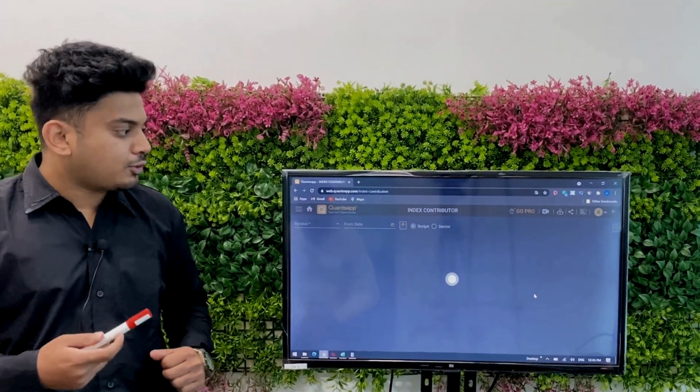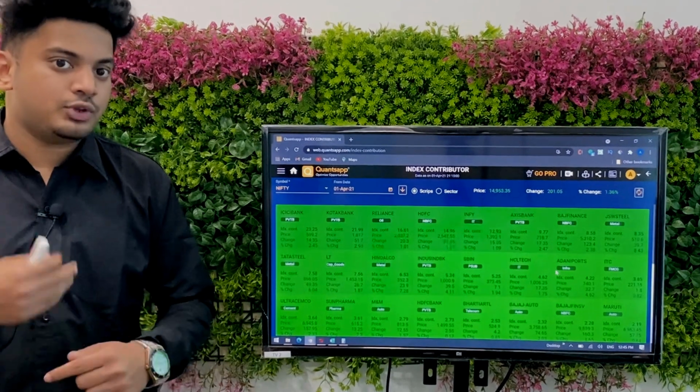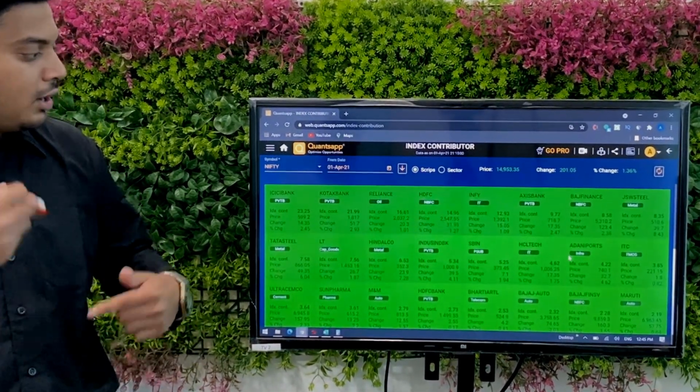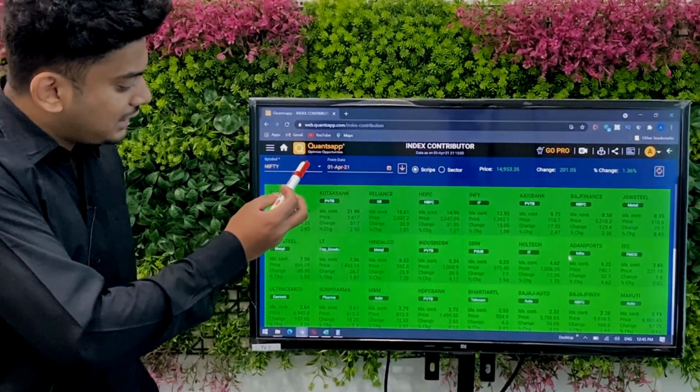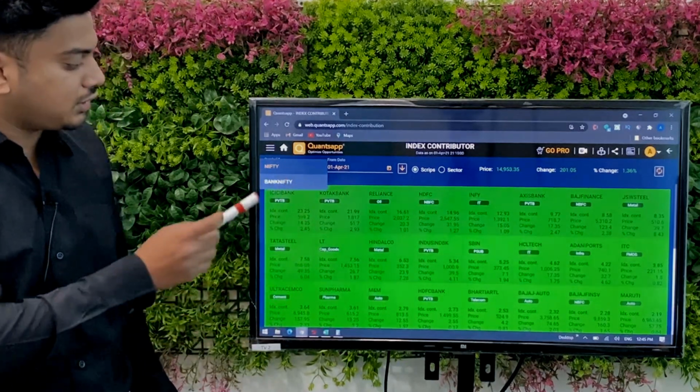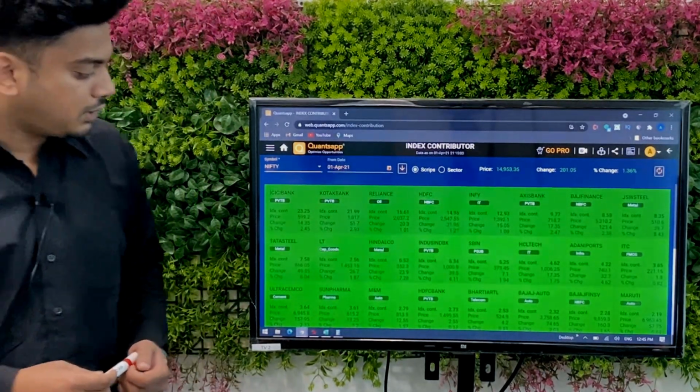Talking about index contributor, it shows us the contribution made by various different instruments towards an index. Either I can select Nifty or I can look for Bank Nifty. For today's video we'll stick to Nifty.